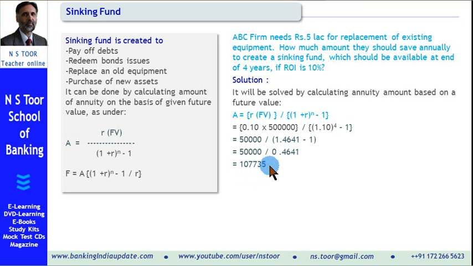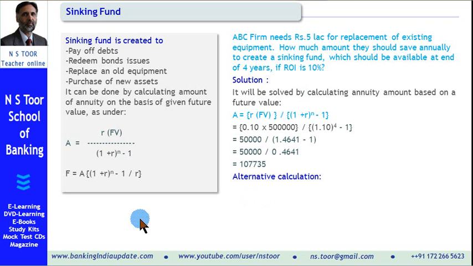1,07,735. If this firm, ABC firm, they save and keep it separate an amount of rupees this much for 4 years, at a 10% rate of interest, it will become rupees 5 lakh. So that is how the sinking fund is created.